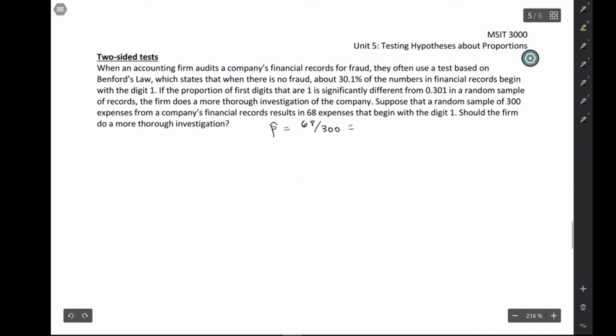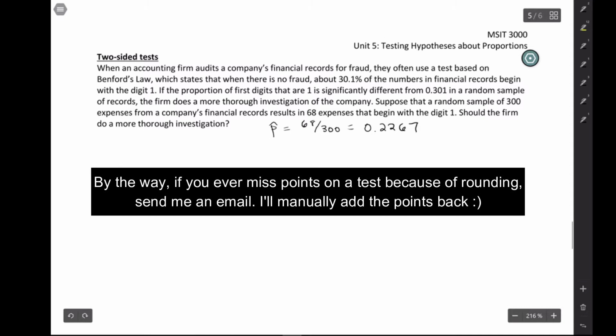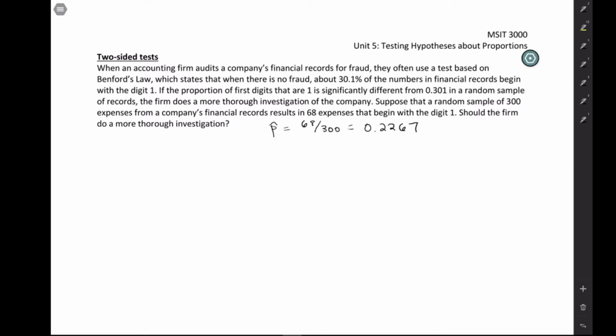And that's going to come out to be 0.2267. I'm using 4 digits, probably safer just to make sure you get full credit in WebAssign and everything. Okay, so this is a little bit different than what Benford's law would say, right? It's not exactly equal to 0.301. So we want to know, is that a big enough difference to make it worth doing a more thorough investigation?